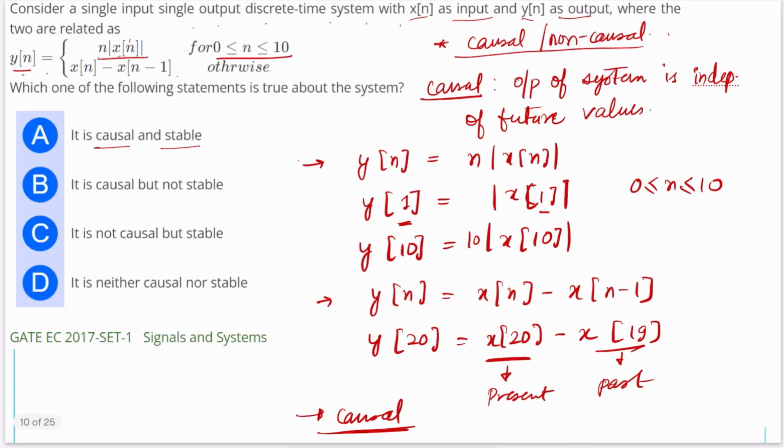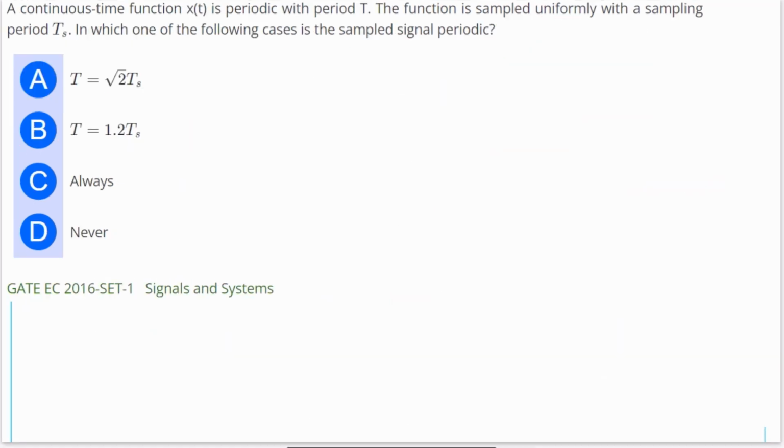So which option will be correct? So it is a causal as well as a stable system. Moving on to the next question.